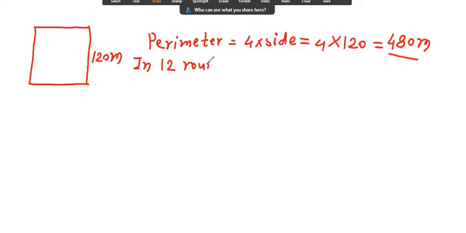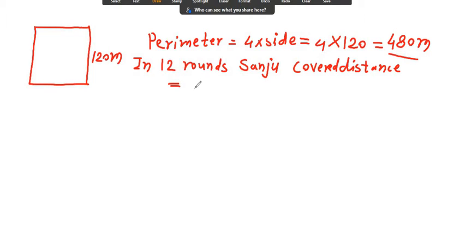Now in 12 rounds Sanju covers distance equals to 12 multiplied by 480, because in one round he completes 480 meter.